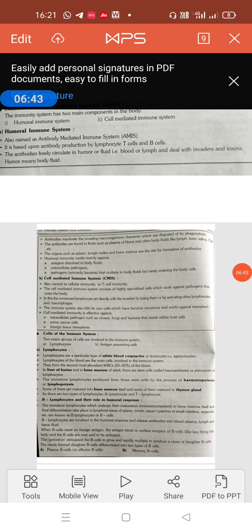T cells also respond to antigens by producing a clone of T cells like that of the B cells. The clone of T cells produced to respond to an antigen are similar in structure, but they perform different functions, and they are of types such as killer T cell, helper T cell, suppressor T cell, and memory T cell. So first, killer T cells. Killer T cells are also called cytotoxic T cells or cytolytic cells. This cell reaches the site of infection.